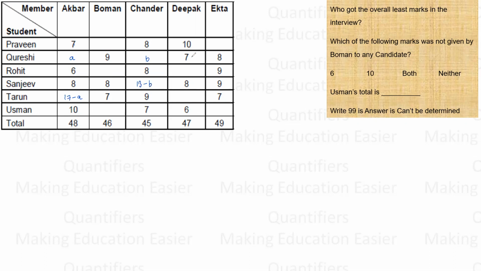13 minus B. 10 and 7, 17 and 8, 25 and 6, 31, 16. C. 13 minus C. 9, 9, 18, 8, 26 and 7, 33, 16. D. 16 minus D. So if I call it E, if I call it F, 9 and 8, 17 and 17, 24, 22 minus E minus F.